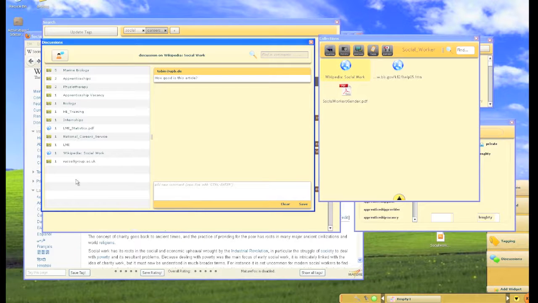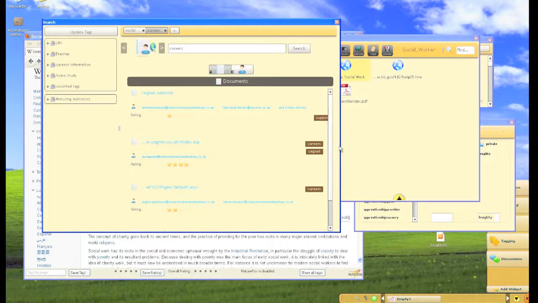Let's go back to tags for a second. Tags not only work on documents and artifacts, but on people as well. This allows us to find in-house experts on particular topics. Let's see if anyone else is already knowledgeable about social workers.